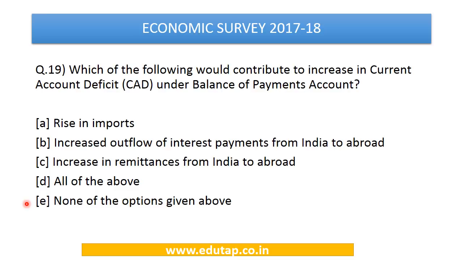So we have to analyze and remember that the balance of payment account has a current account and a capital account component, and current account deficit would not only include our trade deficit but also include some other items like services, remittances, etc. So in this case, all these would be covered under current account. So answer would be D, all of the above.